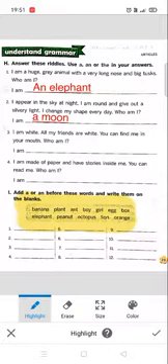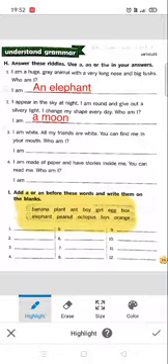Students, we have already done the topic articles in English grammar. So you are well aware that if a word has a consonant sound, a will come in the beginning before it, and if a word starts with a vowel sound, an will come before the word.